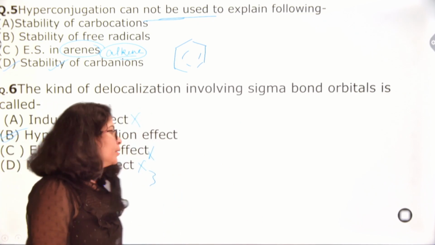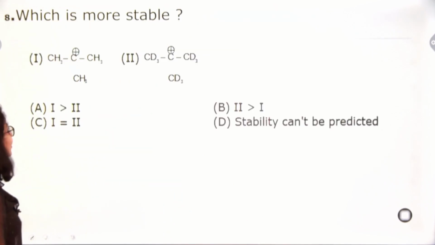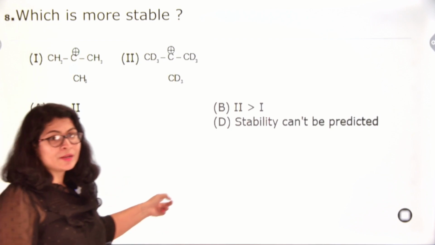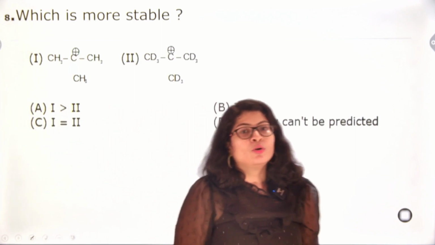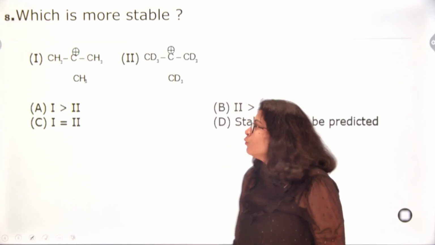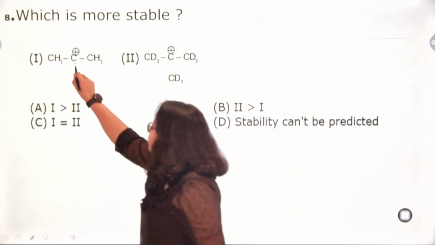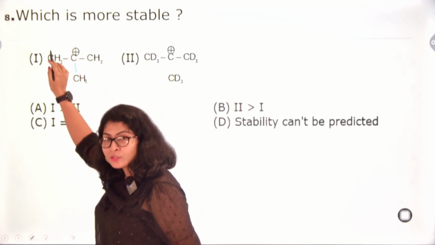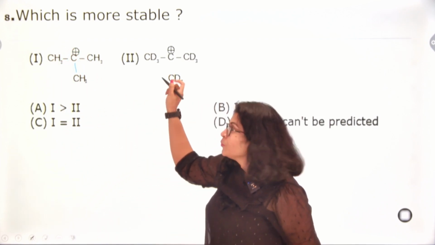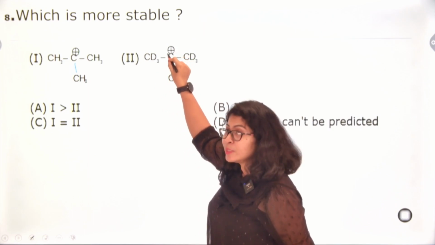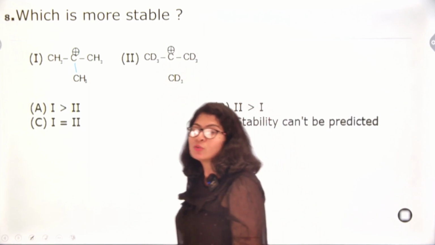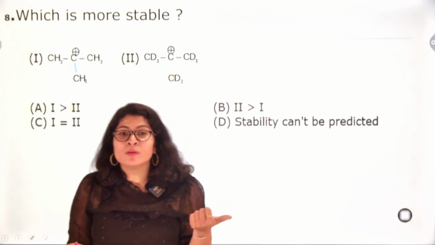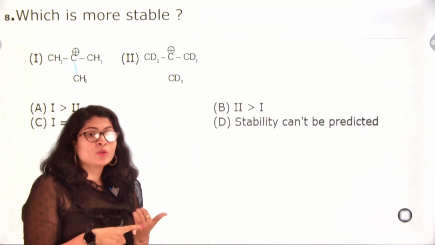Okay. Then we will move on to the next question, and this is a very important question. There is a concept over here. So, which is more stable? What you find here is CH3, CH3, CH3 groups attached to the positively charged carbon. In the second case, we have CD3, C plus, CD3, CD3. So, H and D, protium and deuterium, are the two isotopes of hydrogen.